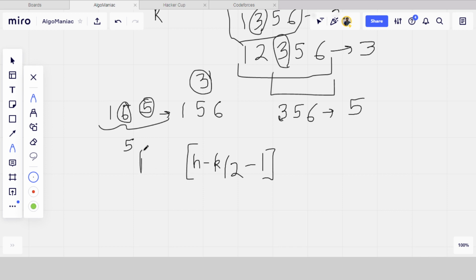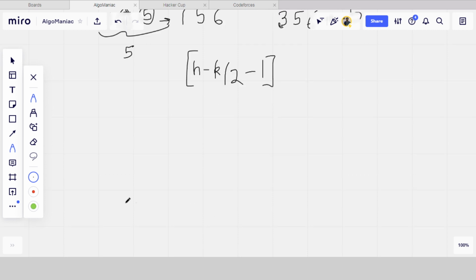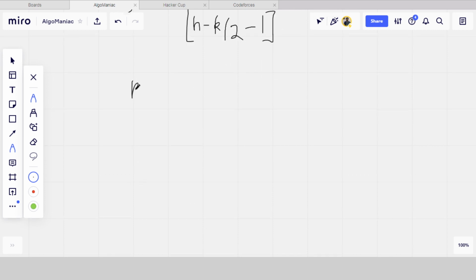Basically, the answer will be the k by 2 plus 1th largest number.